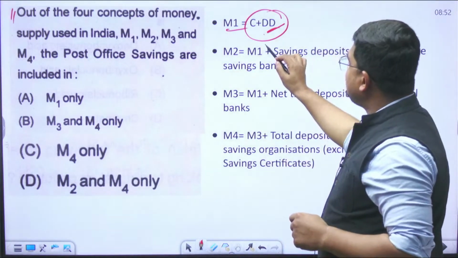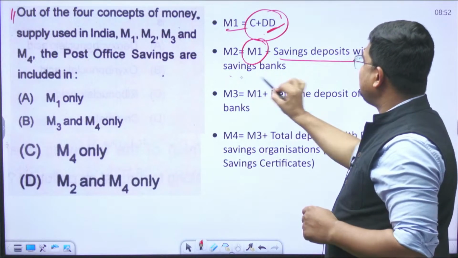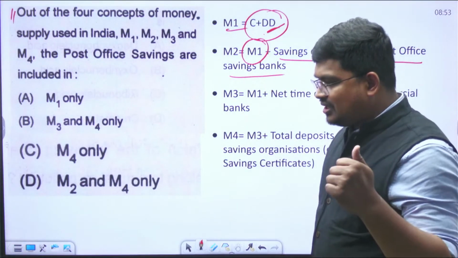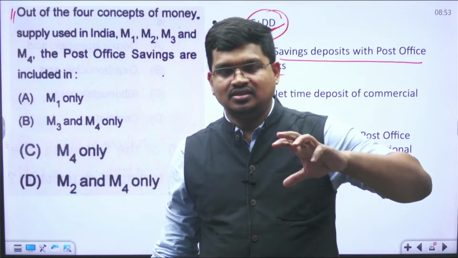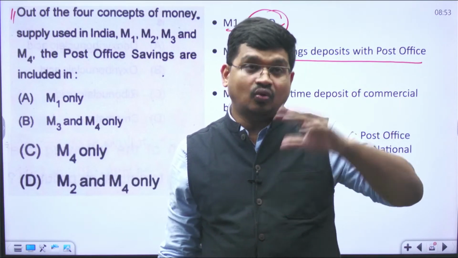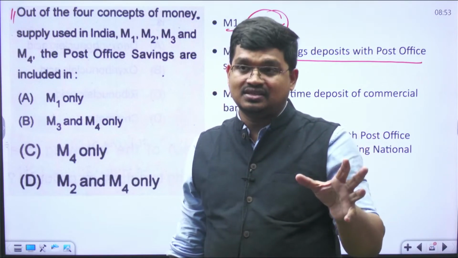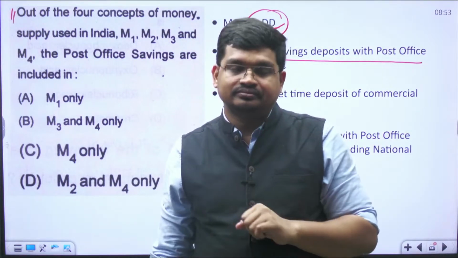Second, M2, that is M1 plus saving deposits with the post office saving banks. See, the department of post, these post offices are very old fashioned, and they have many more branches than the commercial banks.